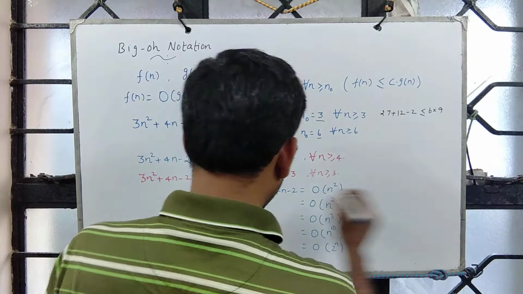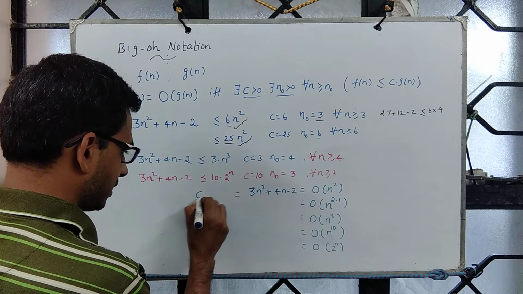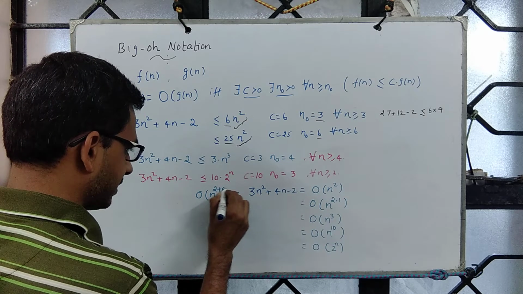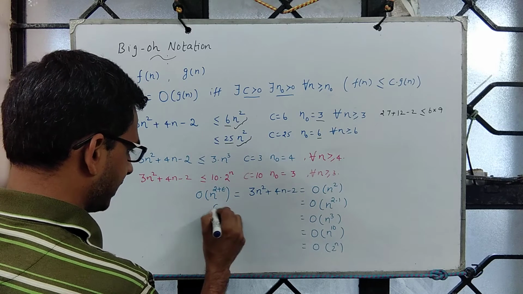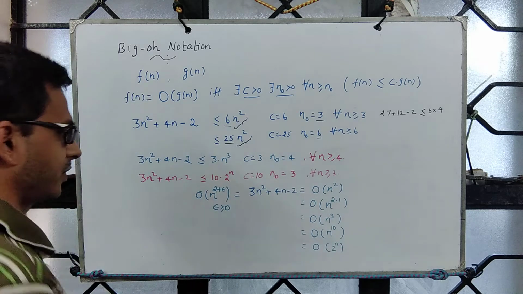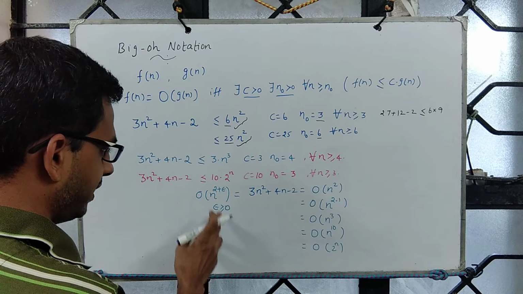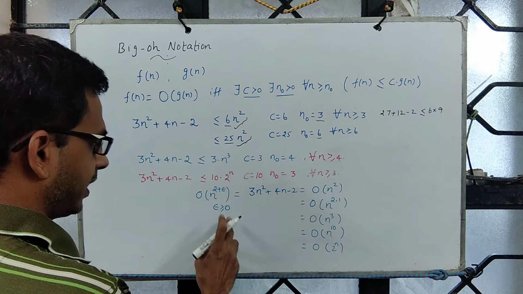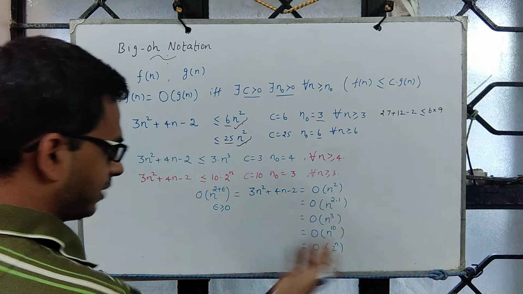So interestingly, one can also say this is order n power 2 plus epsilon, where epsilon is greater than or equal to 0. The 0 case is order n square, and it could be 0.0001, still the inequality is true, and it could be 10, it could be 100, it could be anything.